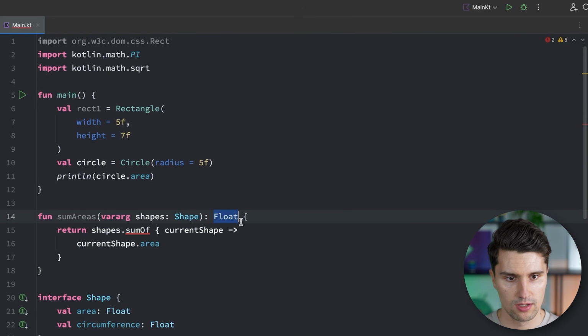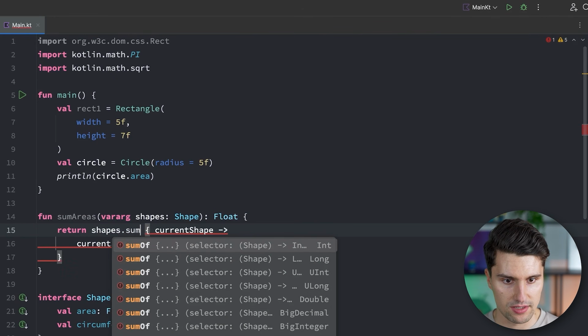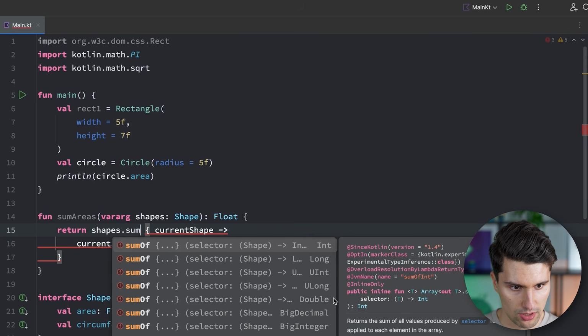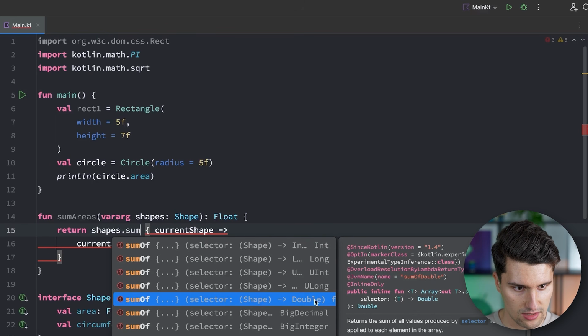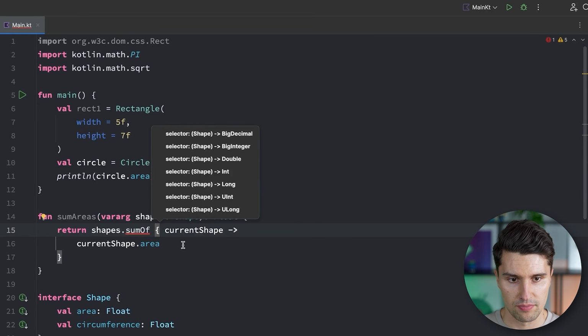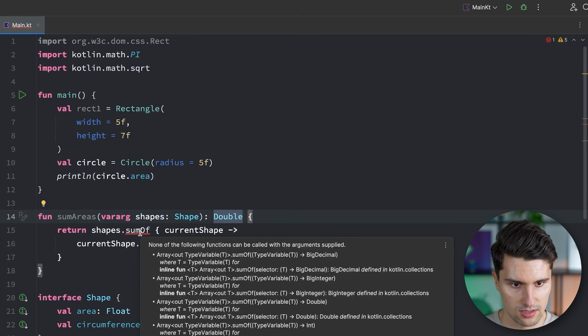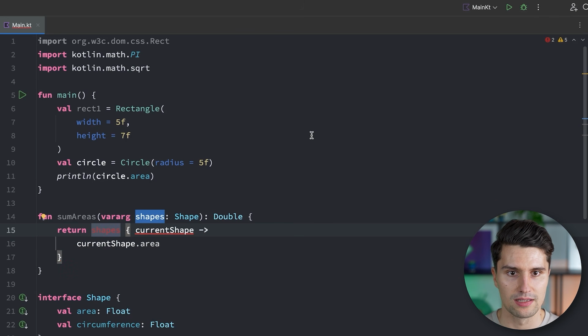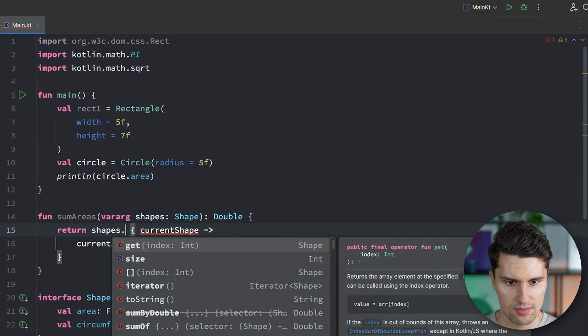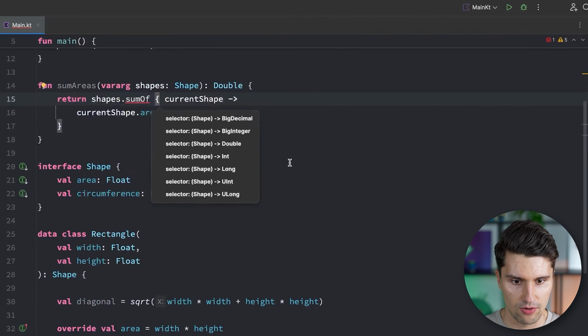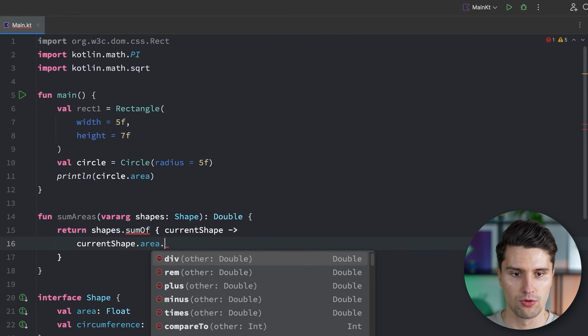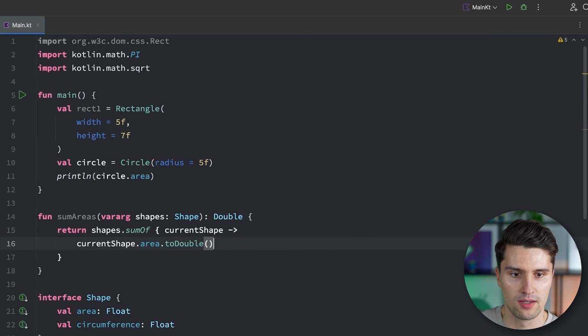Does that work? No. What actually will this sumOf function return? We do need to make sure that we return this double here. Use this sumOf overload that returns a double and then say double. But for some reason it does not really do this. Maybe we need an import here. No. So shapes.sumOf. And the area, because the area actually returns a float, we need to convert this to a double, because there is no sumOf function that actually accepts float values here, so we need to convert this to a double.